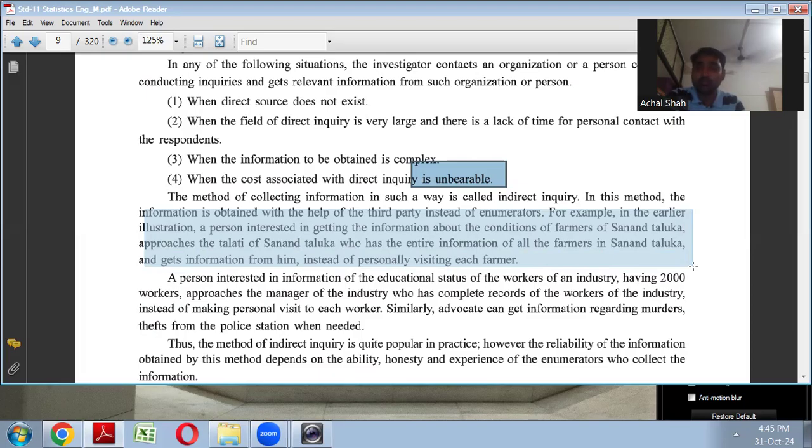So the talati of Sanand Taluka has got entire information about all the farmers, so you can visit him only, right? तलाटी को ही आप विजिट कर सकते.